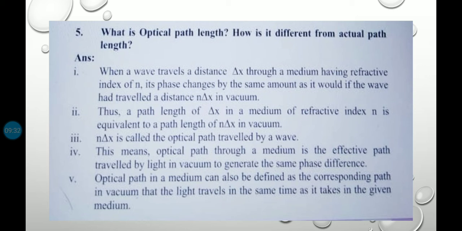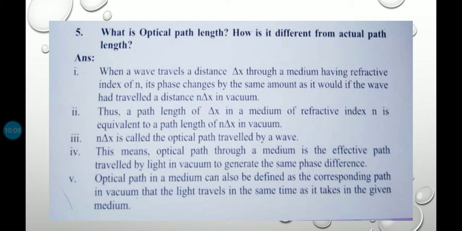When a wave travels a distance delta x through a medium having refractive index n, its phase changes by the same amount as it would if the wave had traveled a distance n delta x in vacuum. Thus, a path length of delta x in a medium of refractive index n is equivalent to a path length of n delta x in vacuum. n delta x is called the optical path traveled by a wave.